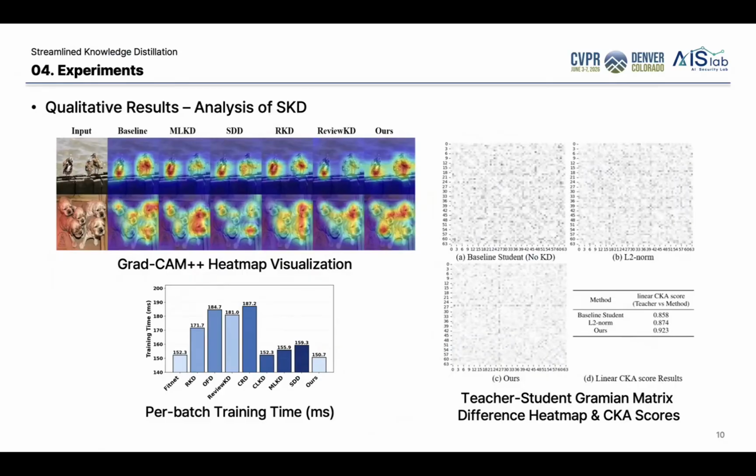To summarize, SKD is a simple and effective logit-based distillation method. It transfers only two essential forms of knowledge, instance-wise semantics and direction-wise relational structure. With this streamlined design, SKD achieved strong performance, better relational matching, and high training efficiency.